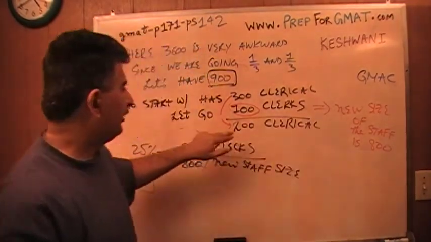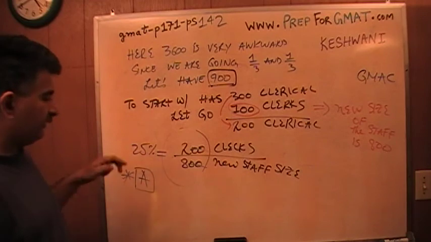So I have 800 people, of which only 200 are clerical. So it's 200 out of 800, that's 25%.